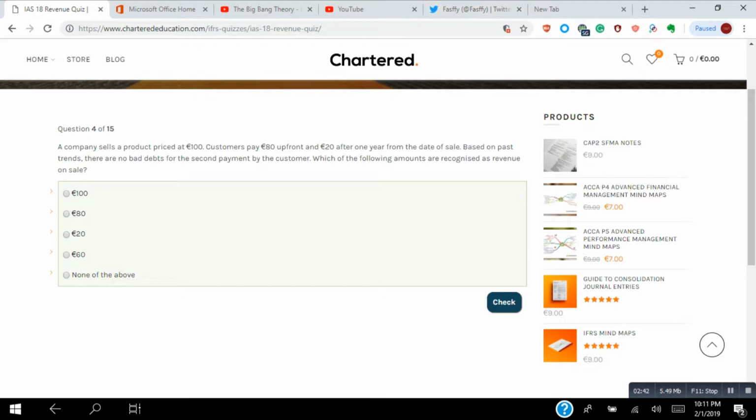Since there are no bad debts and an insignificant risk remains, the amount deferred is not considered, so we just have to consider the full 100 as the revenue to be recognized on sale. That would be the correct answer.